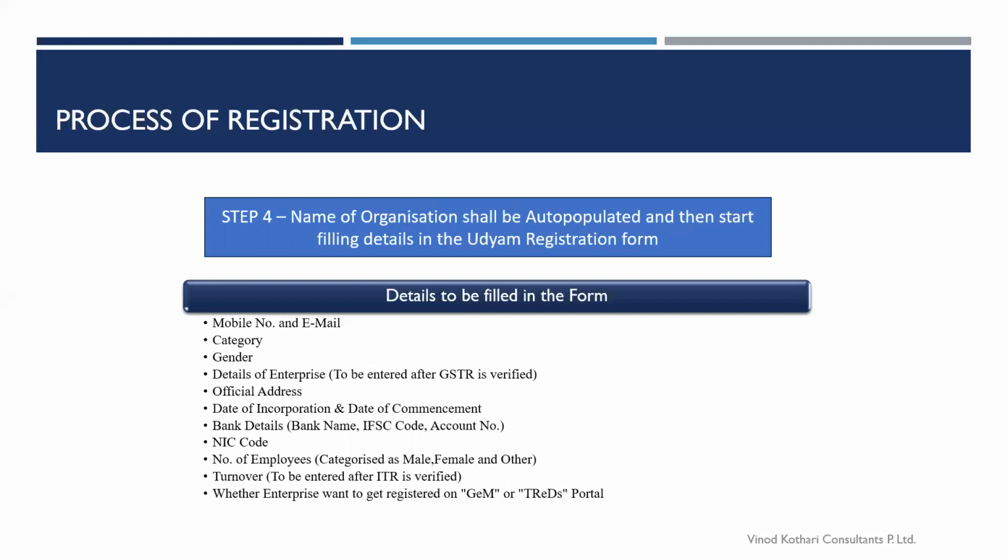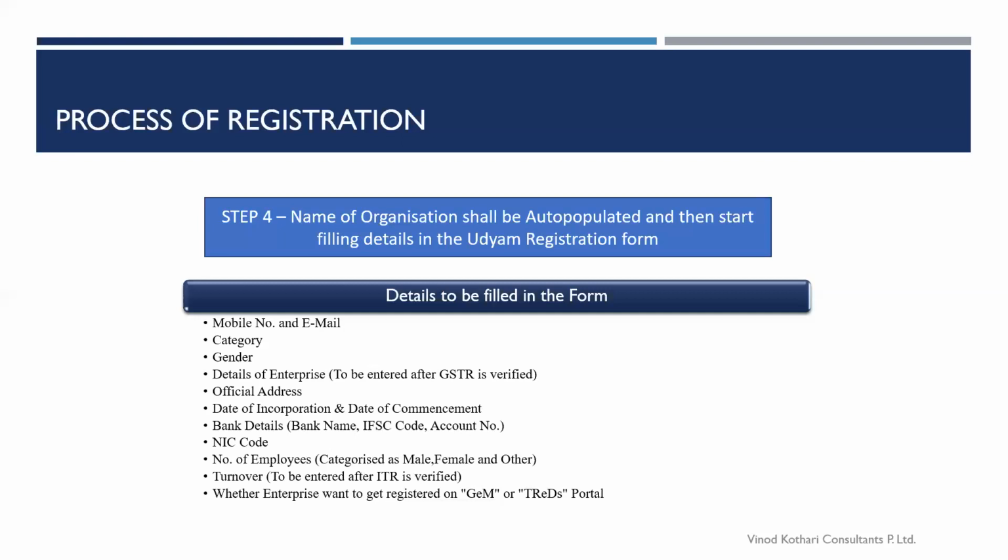First, you will be asked whether you are a manufacturing or a service industry. Once you choose that, you will be asked for an NIC code to be filled. Also, do remember that you should not fall under an NIC code that is prohibited from registration, and only registration of manufacturing and service enterprises is allowed. Trading enterprises are not eligible to be registered under MSME.